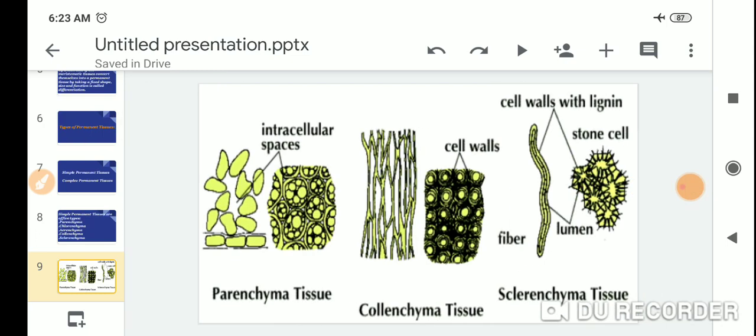In the figure there are three types of tissue: parenchyma tissue, collenchyma tissue, and sclerenchyma tissue. So dear students, look at this picture very carefully. The first one is parenchyma, the second one is collenchyma, and the third one is sclerenchyma.